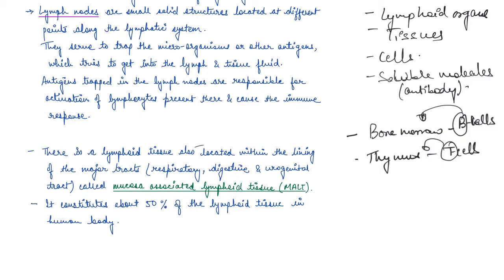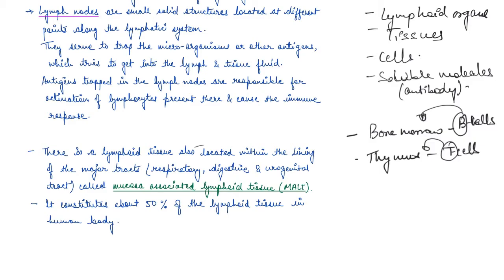This lymph system is filled with lymph fluid. All the organisms trapped in blood are filtered through spleen. All the microbes trapped in either lymph fluid or tissue fluid are filtered by these lymph nodes, so they filter all the different types of antigens, right?